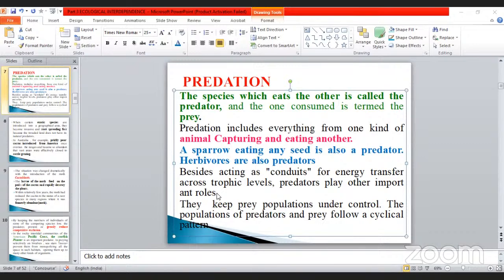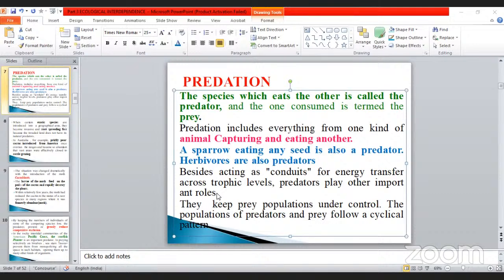The last one is the decomposer, isn't it? So the predator is very important for the ecosystem.